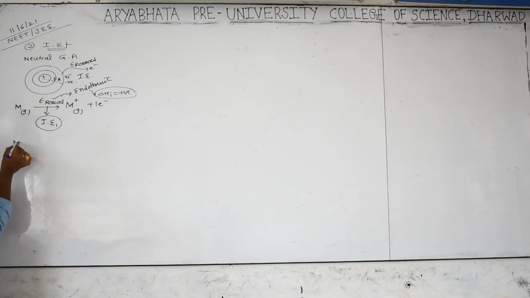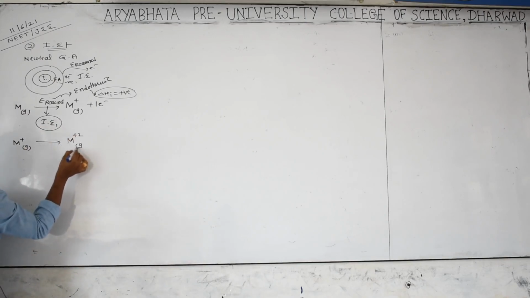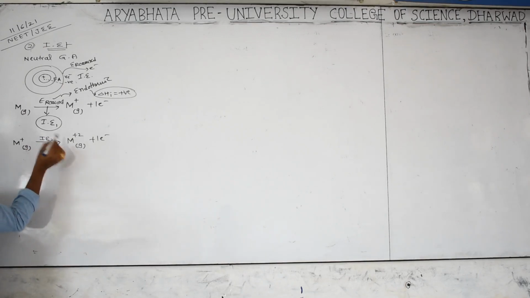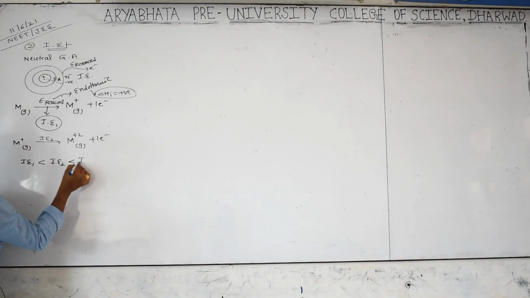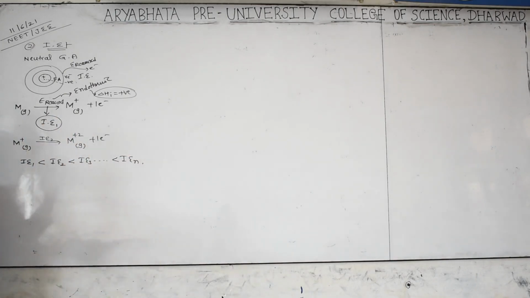Now I will remove one more electron. From M plus in gas phase, you remove an electron to get M 2 plus in gas phase. From the unipositive ion, which has already lost one electron, you are removing one more electron; the required energy is called second ionization energy. Now one conclusion: first ionization energy is less than second, which is less than third, and so on. My question: why does the required energy increase while removing electrons?